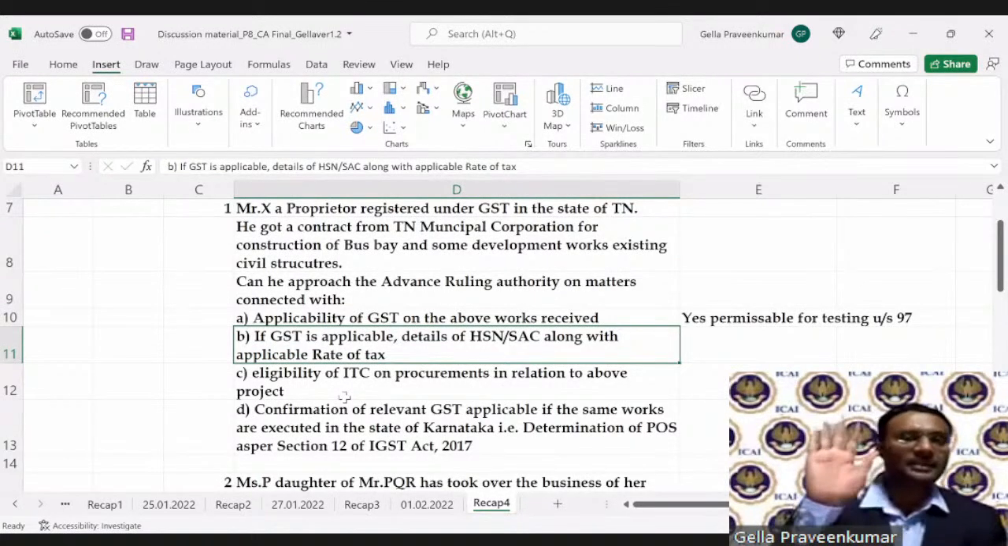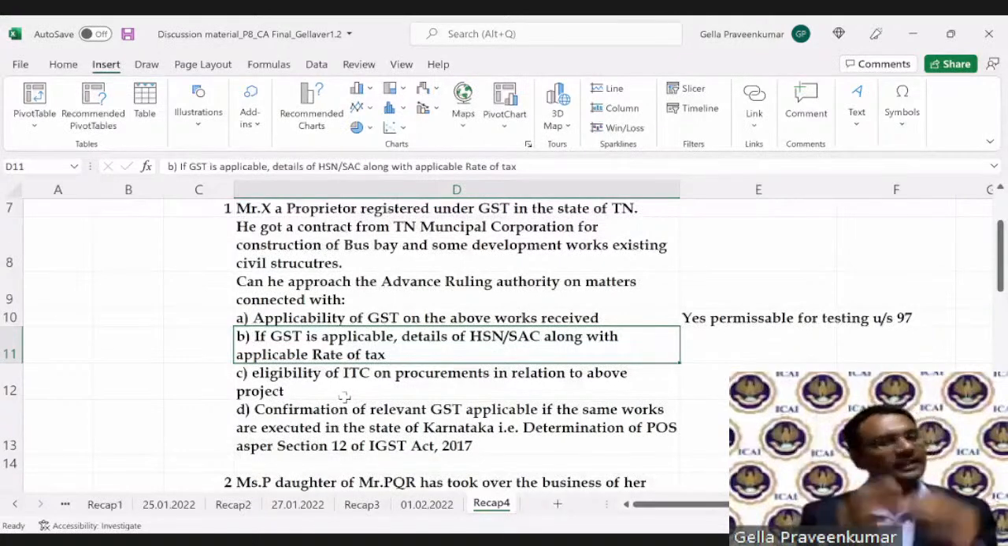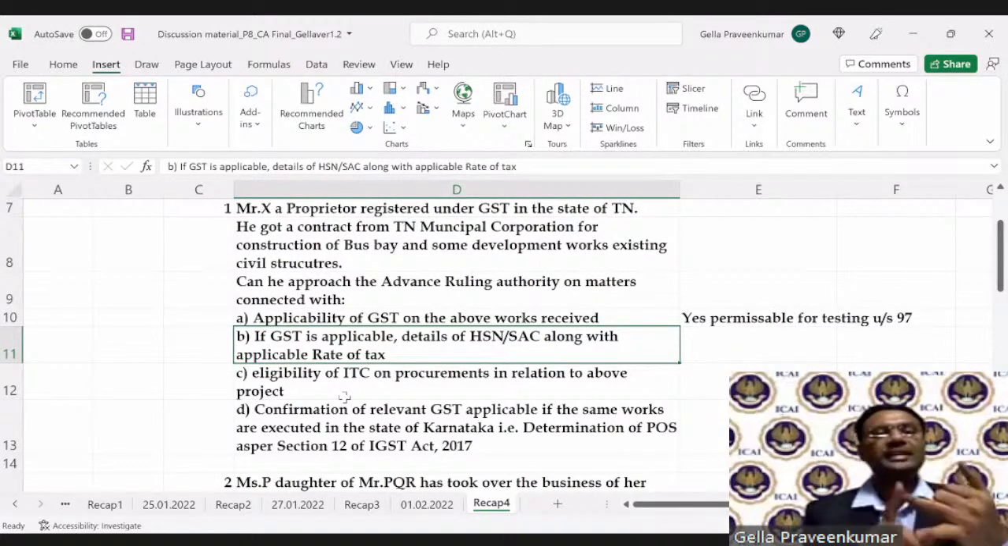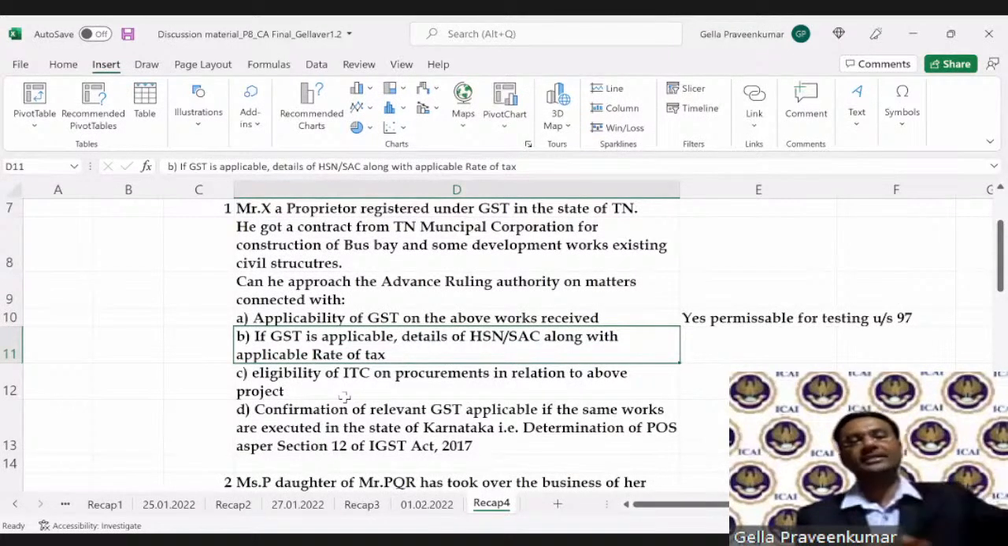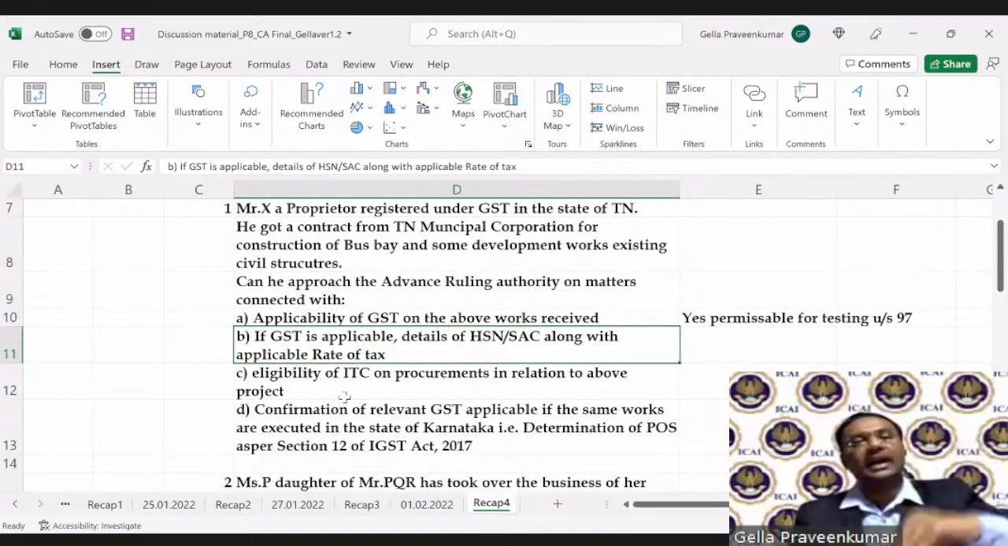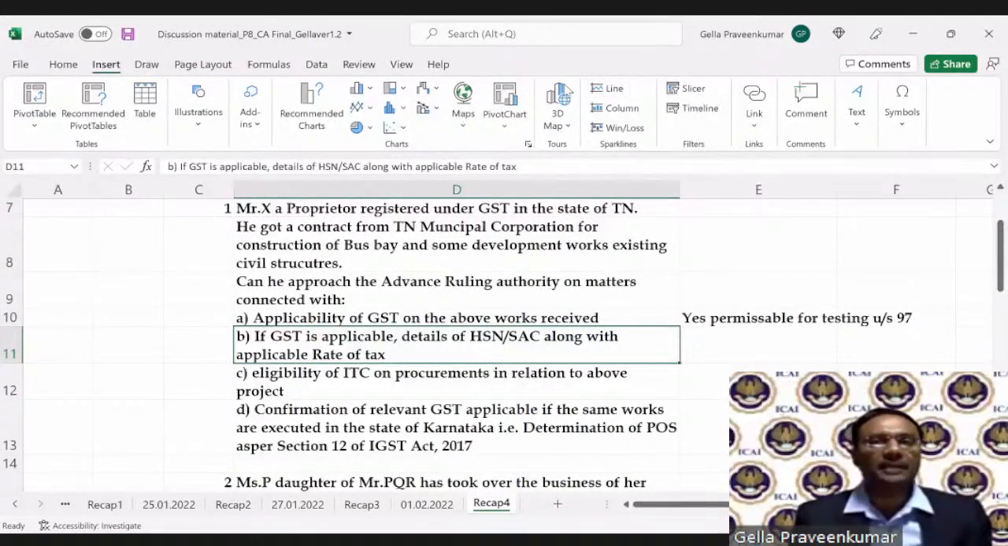This particular gentleman is asking, sir, please tell me, you're saying that yes, it is a supply. If it is a supply, I want the classification. Is it to be understood as supply of goods? Is it to be understood as supply of services? And what is the rate of tax? So once you confirm that this is a supply, I want to know the classification along with the liability to pay tax. So for clause B, what would be our answer?